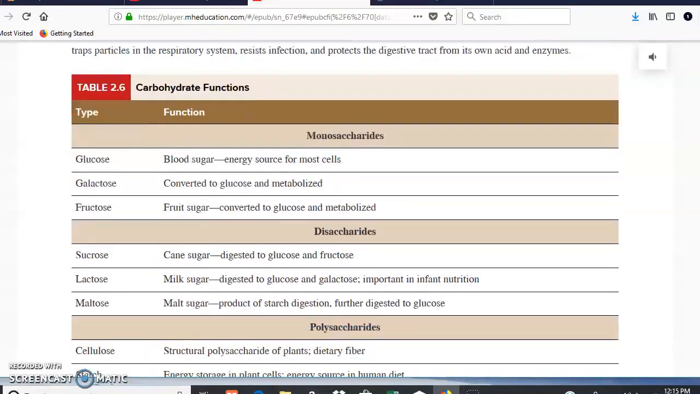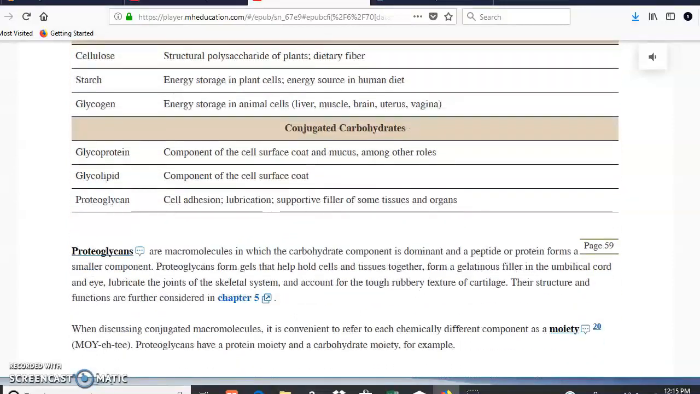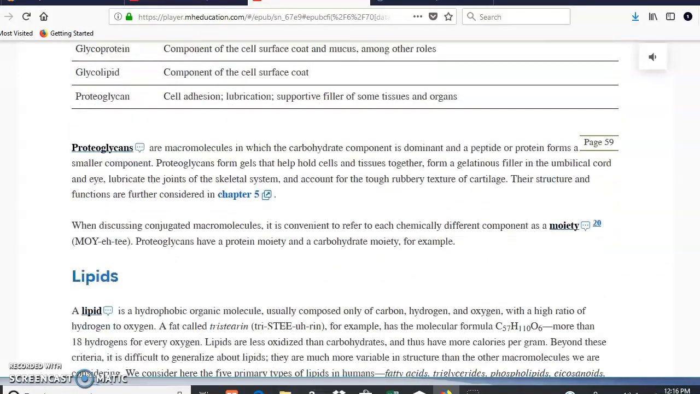Okay, so if we keep scrolling down, proteoglycans is just a combination of proteins as well as carbohydrates. And in this case, how do you call the protein part? A moiety, as you can see in here. And how do you call the glycan part? A moiety is just a term that you may have heard in some other classes.